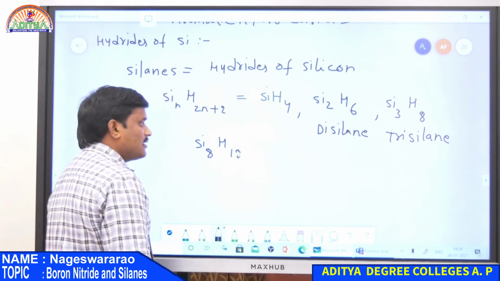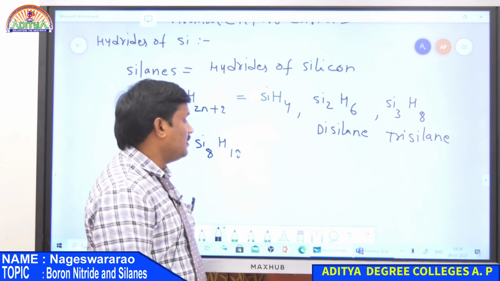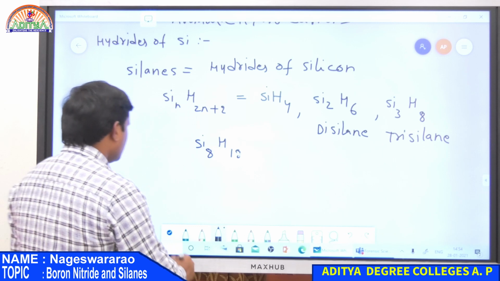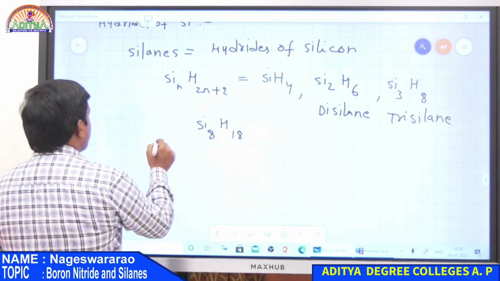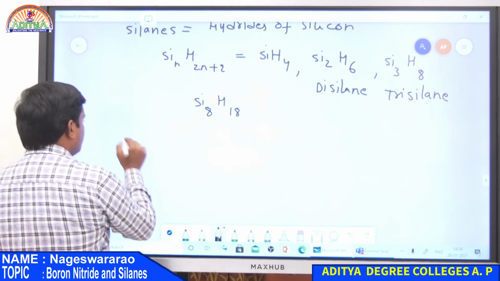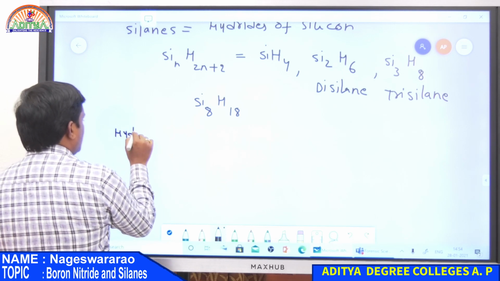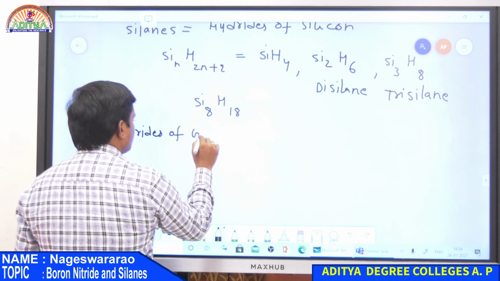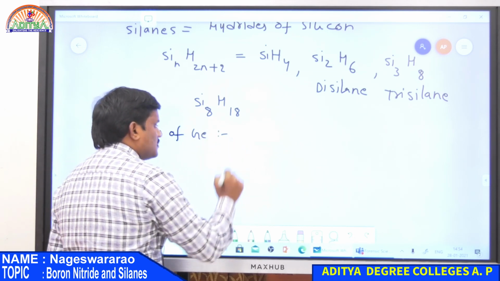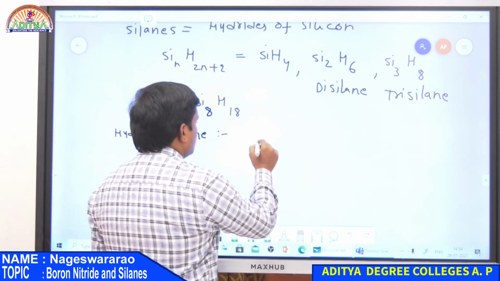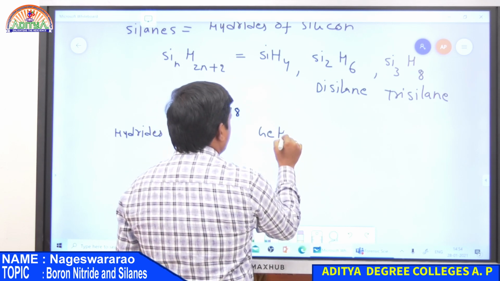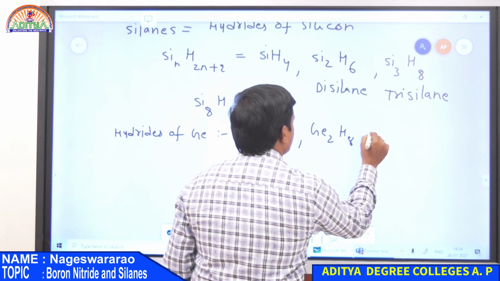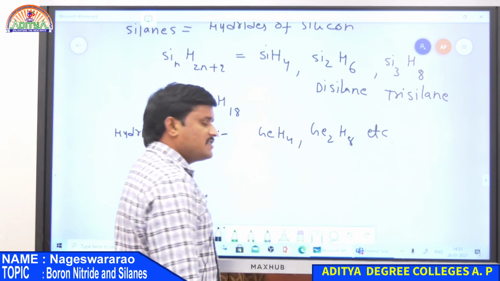So up to 8 silicons it forms long chain silanes, that is hydrides of silicon. And the third one is hydrides of germanium. Germanium forms GeH4 as well as Ge2H6, etc. So these are the hydrides of germanium.